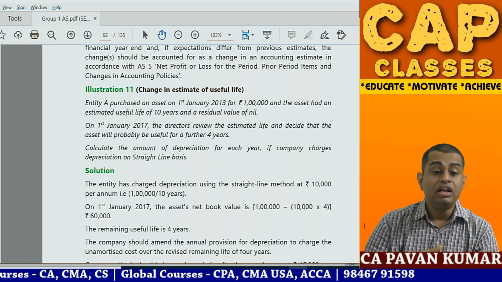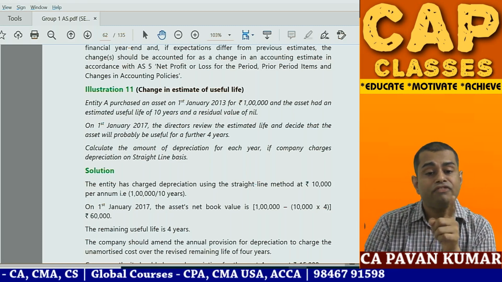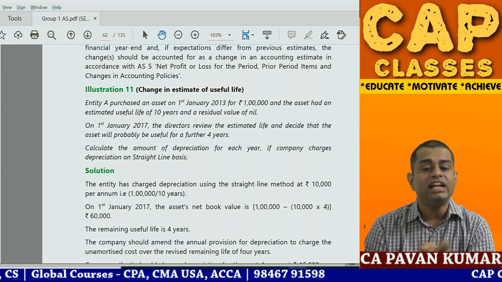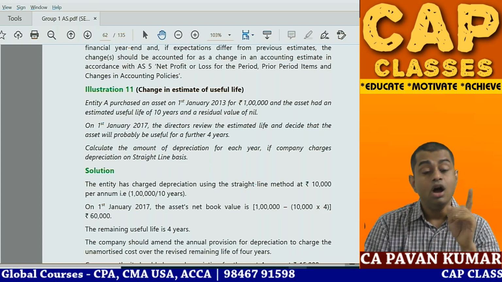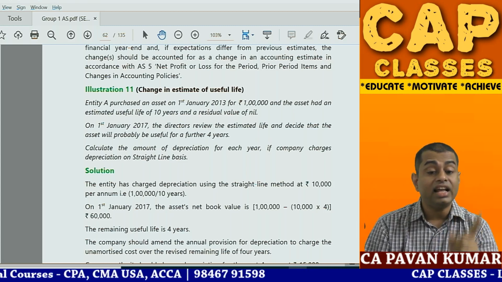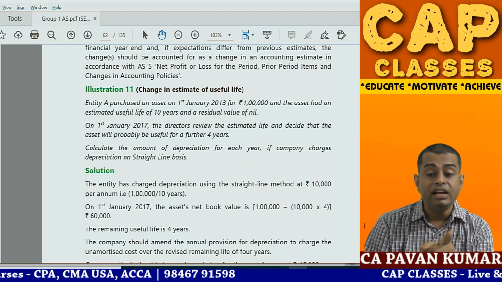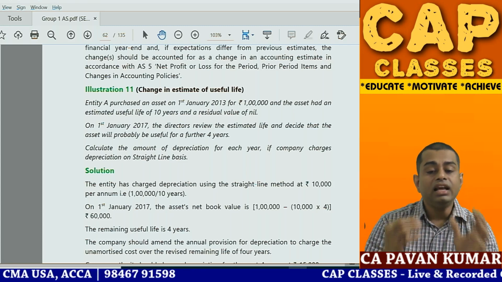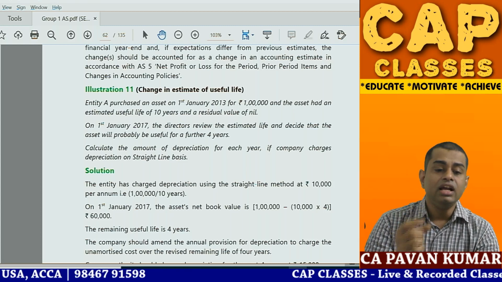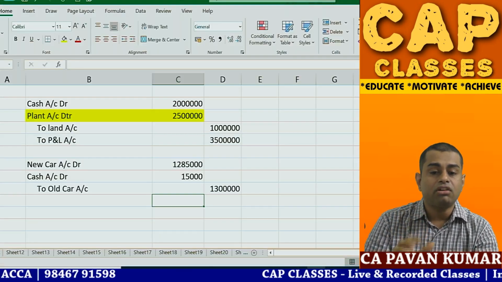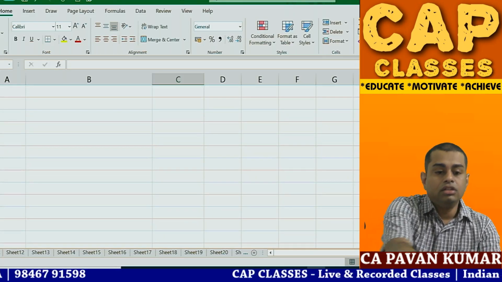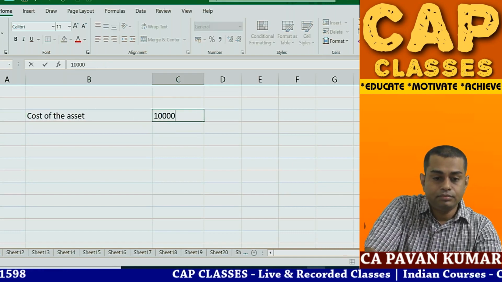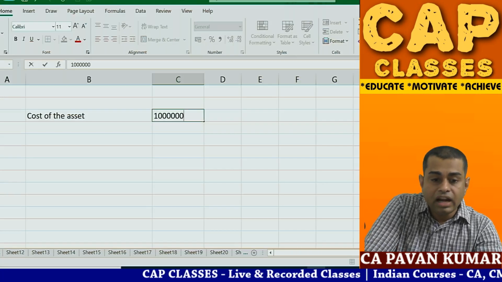Then question number 11. Entity A purchased an asset on 1st Jan for 1 lakh and the asset had an estimated useful life of 10 years and a residual value of nil. On 1st Jan 2017, the directors review the estimated life and decide that the asset will probably be useful for another 4 years. Calculate the amount of depreciation for each year if the company charges depreciation on a straight line basis. So what is the cost of the asset? 1 lakh.